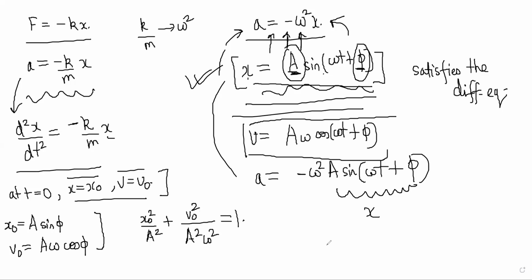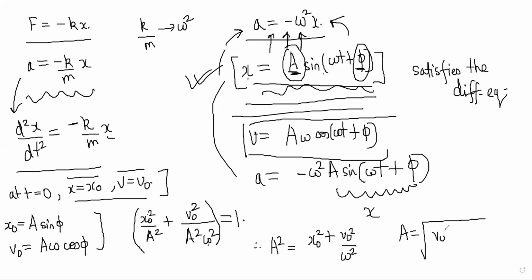Since x naught, v naught and omega are known in this equation, you can find A very easily. Therefore, A square must be equal to x naught square plus v naught square by omega square, and so A is equal to root over v naught square by omega square plus x naught square, which is what we wrote earlier in our derivation also, if you remember.